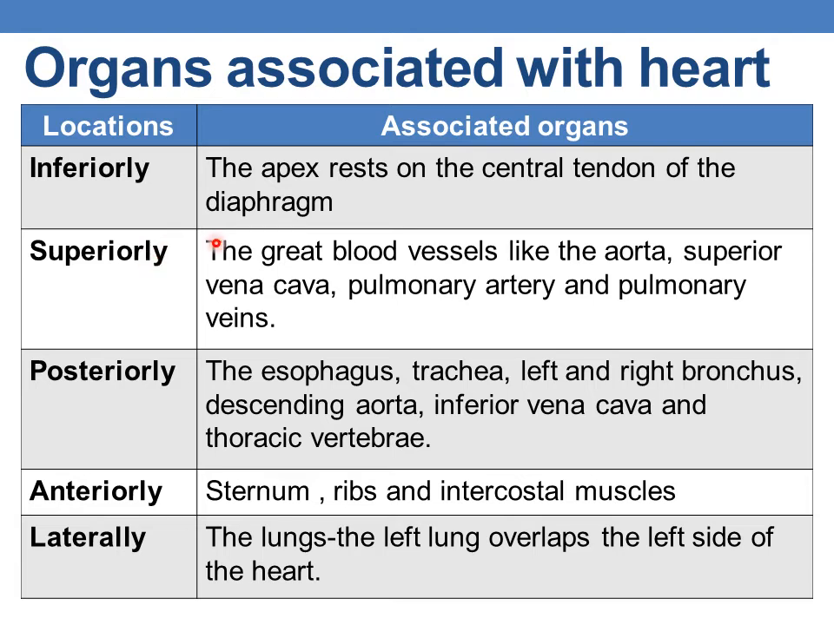is surrounded by the great blood vessels like the aorta, superior vena cava, pulmonary artery and the pulmonary veins. And posteriorly it is associated with the esophagus, trachea, left and right bronchus, descending aorta, inferior vena cava and thoracic vertebrae.